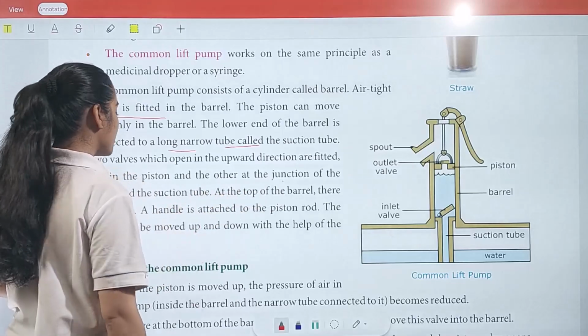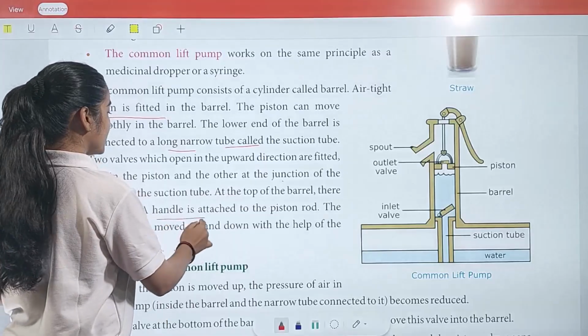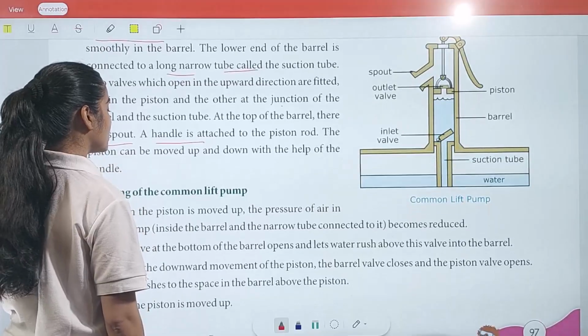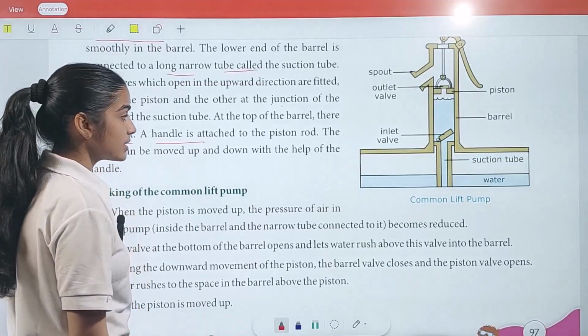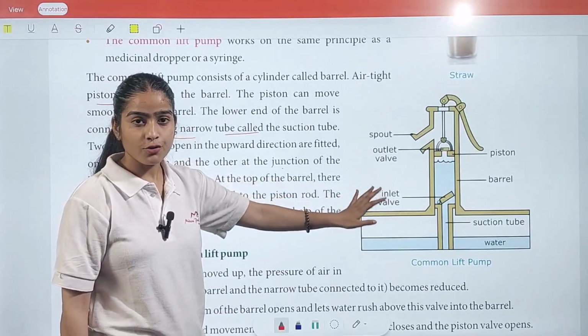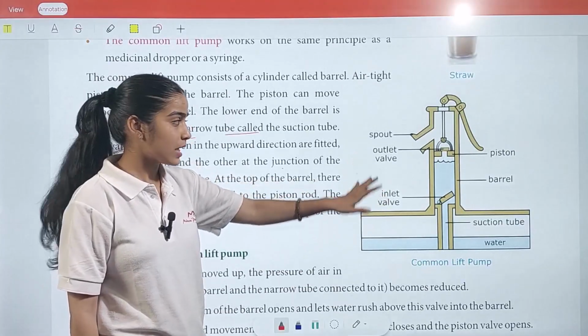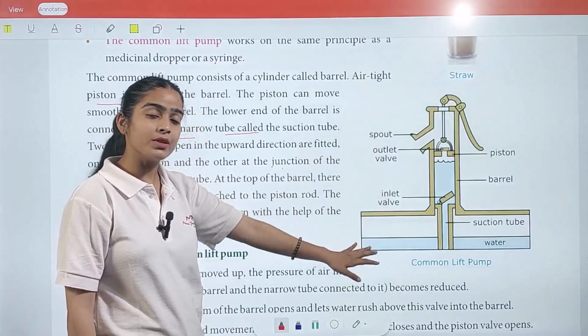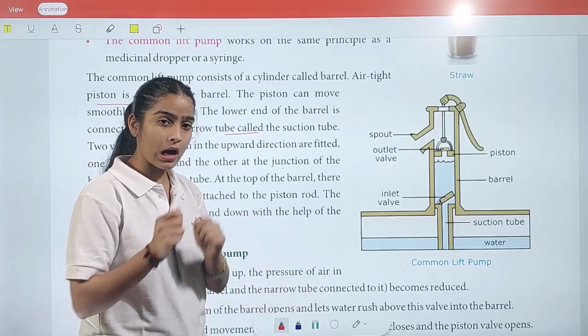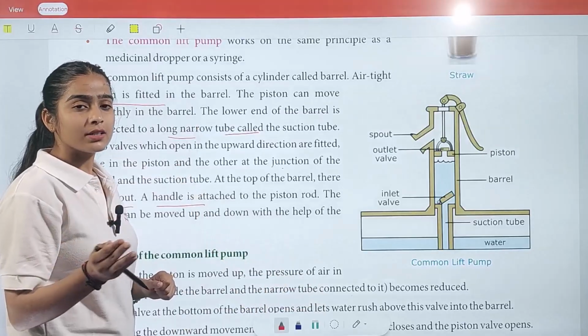At the top of the barrel, there is a spout. A handle is attached to the piston rod. The piston can be moved up and down with the help of the handle. And this is a common thing. I hope all of you, when you visit your villages, often see this kind of pump. We use it to take underground water outside.